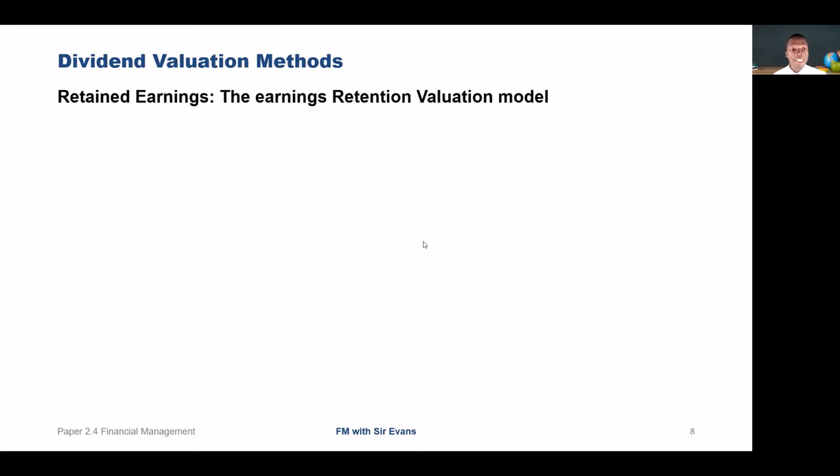So we move to retained earnings. Dividend growth can be achieved by retaining some profits, or retained earnings, for reinvestment in the business. Reinvested earnings should provide extra profits in the future so that a higher dividend can be paid. When a company retains a proportion of its earnings each year, the expected annual future growth rate in dividend can be estimated using Gordon's growth model.